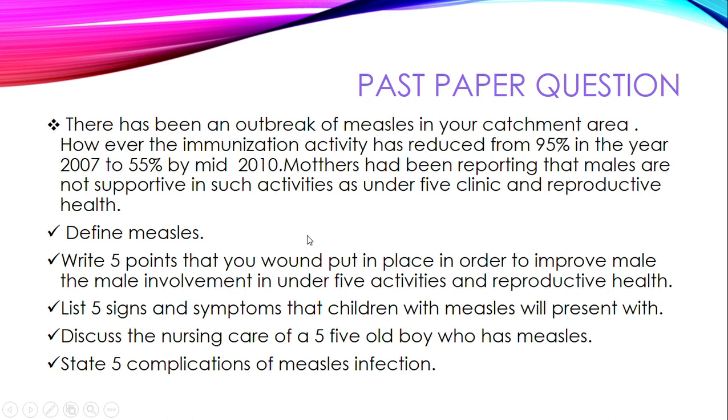The question says, define measles, then write 5 points you would put in place in order to improve male participation in under 5 activities and reproductive health. Then list 5 signs and symptoms that children with measles will present with. Then discuss the nursing care for a 5-year-old boy who has measles. Then state the complications of measles infection.